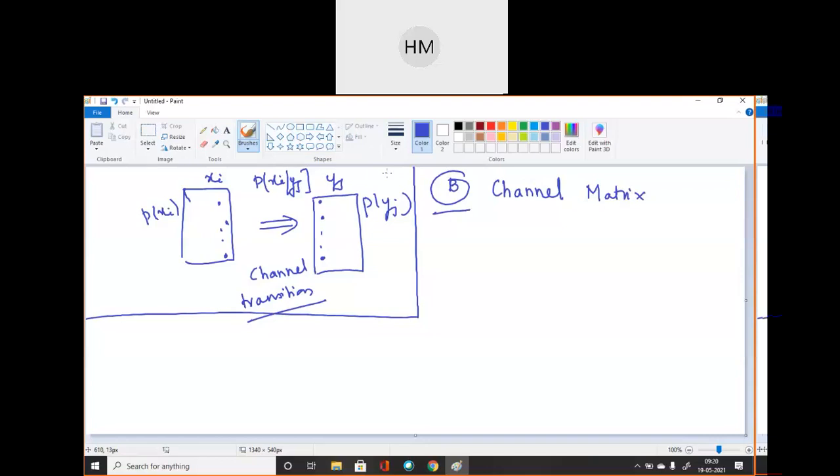Channel matrix is a combination of all the probabilities which are necessary to design a communication system. So write down the definition of channel matrix. A channel is completely specified by the complete set of transition probabilities.